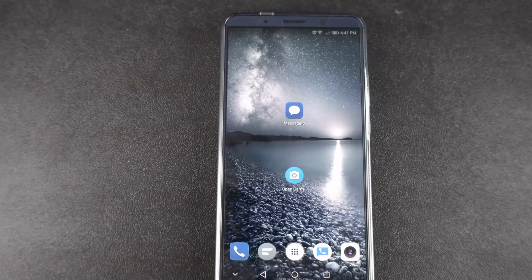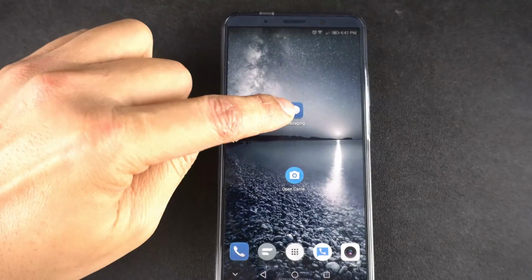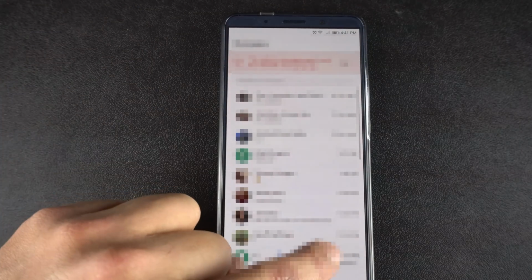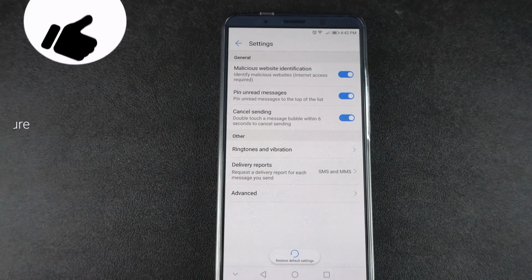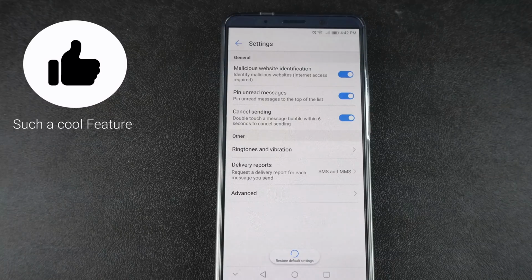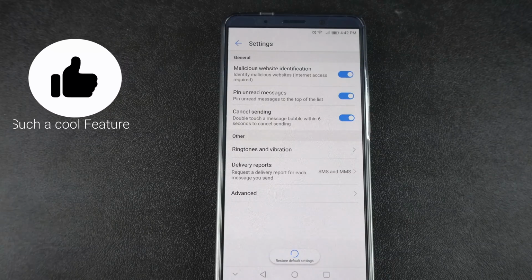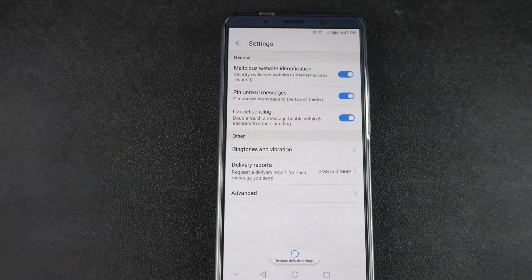One of the very cool features of the text messaging app that comes with this phone is this. You go here, you go into settings, you click settings again, and you see this right here that says cancel sending. That button is awesome. I have it turned on when I was using this app because what that does is it gives you 6 seconds to retract the message before the recipient actually gets the message. I thought it was genius. No other text messaging app on the standard iPhone or Samsung or any other device has that.